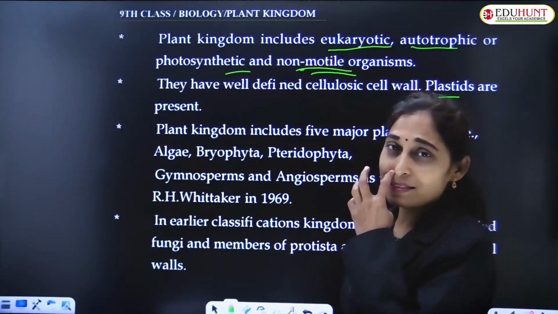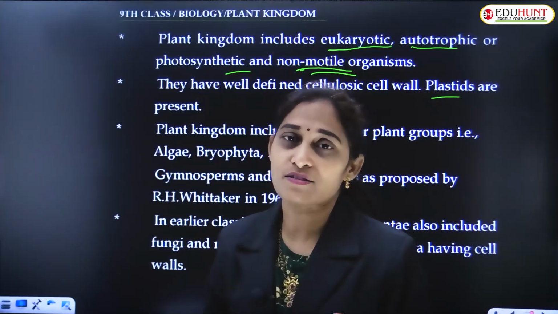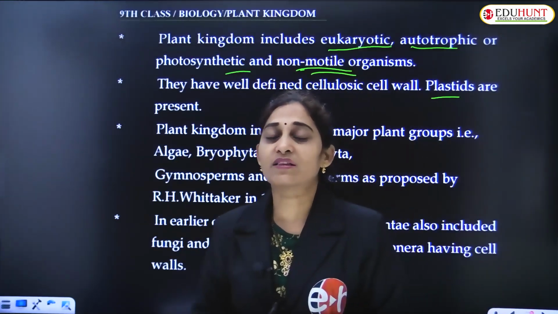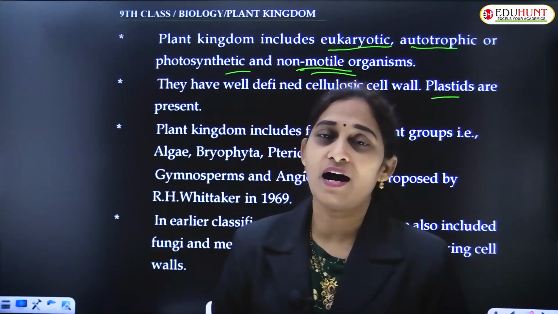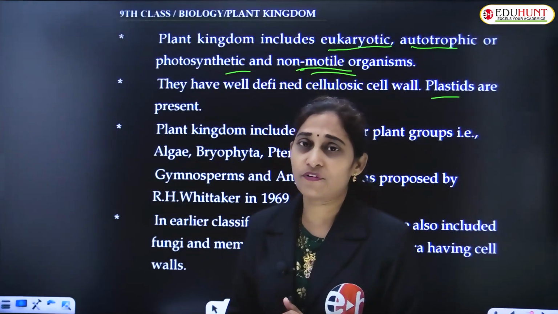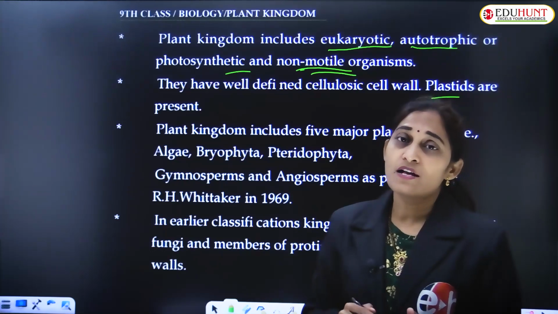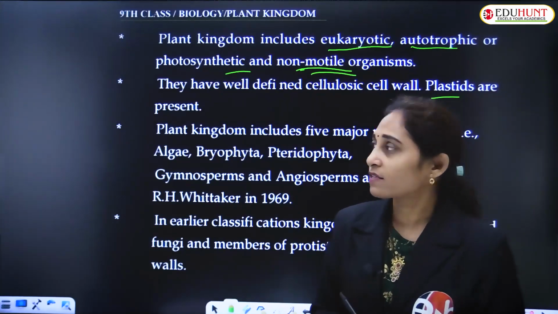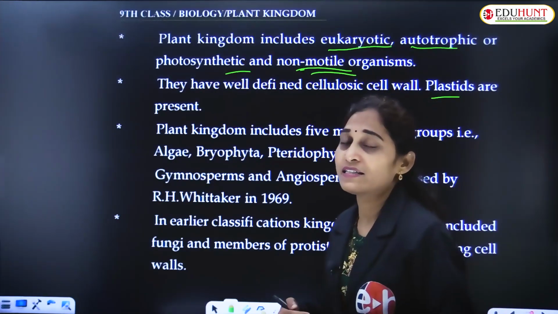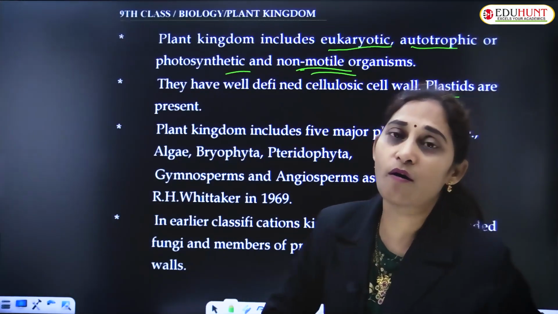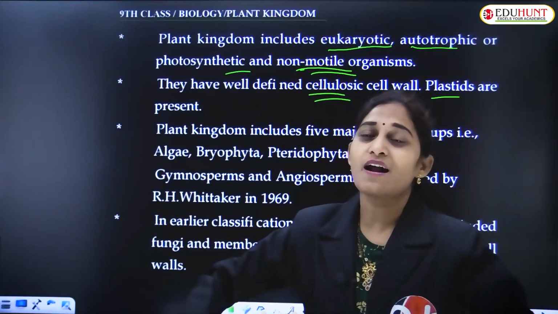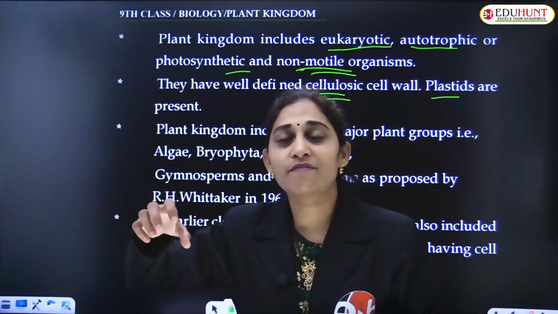Plastids with the green color pigment chlorophyll are chloroplasts, a type of plastid. Plastids are again of different types like chloroplast, chromoplast, leucoplast. The cells have a definite cell wall made up of cellulose, a polysaccharide that surrounds the cell and forms a tough coat around it.